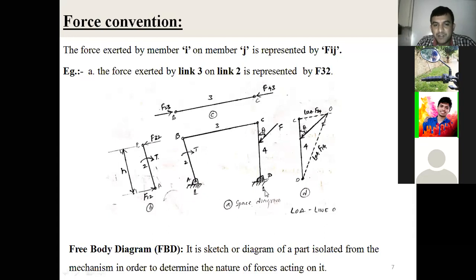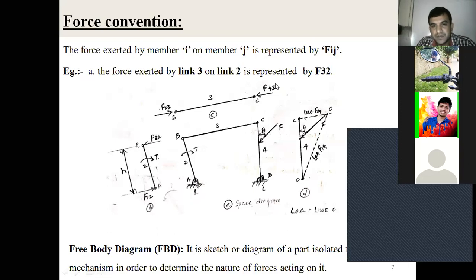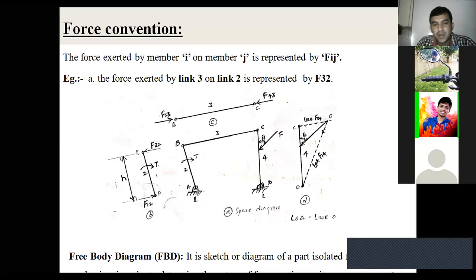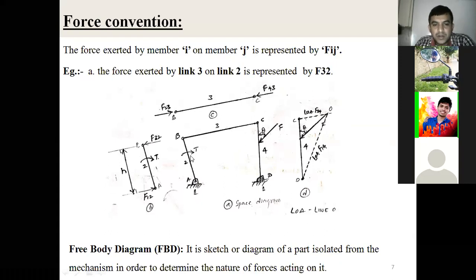Now consider a 4-bar mechanism. See that the hinges are A, B, C, D. Those are hinges. The links are 1, 2, 3, 4. These are the 4 links.